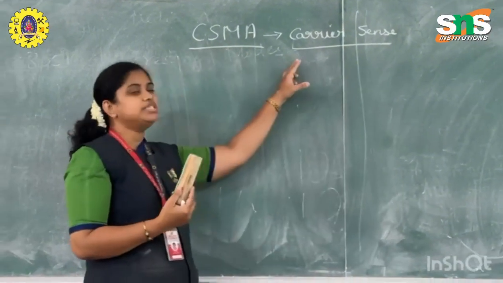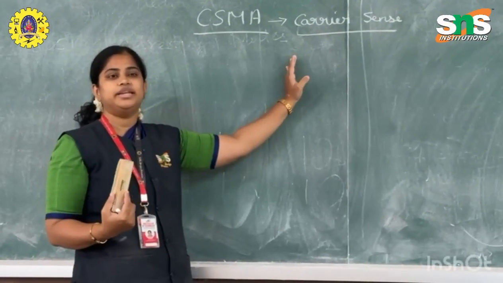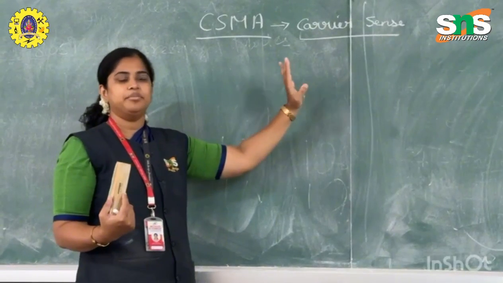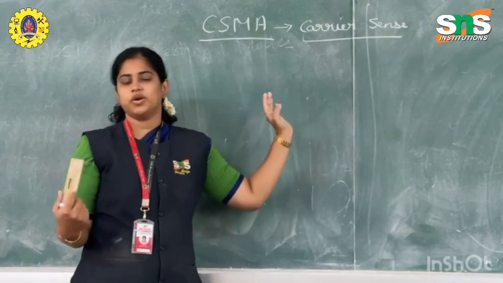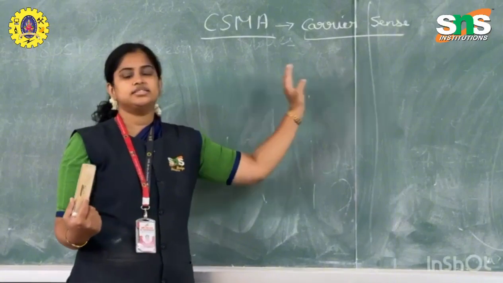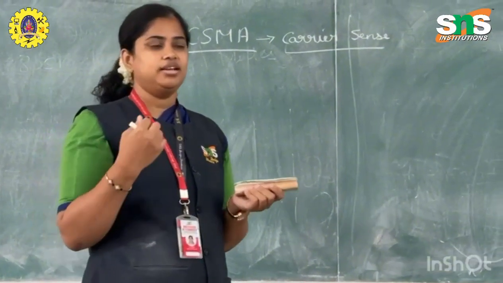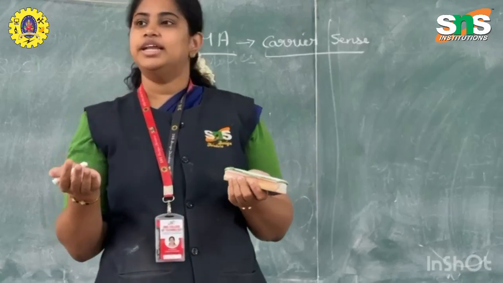And here the name is carrier sense. So what is the meaning of this? Carrier, channel, link, medium, everything has the same meaning. Can anyone guess? It will sense the carrier before sending your data.